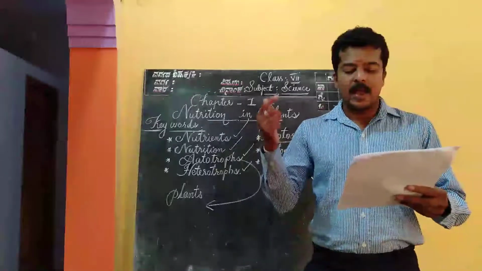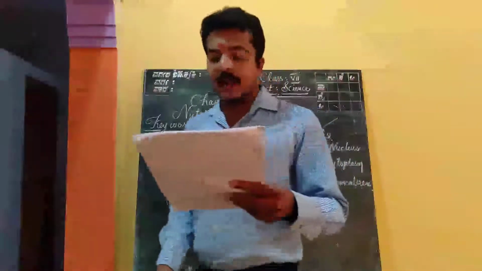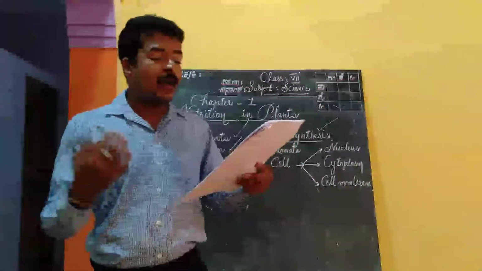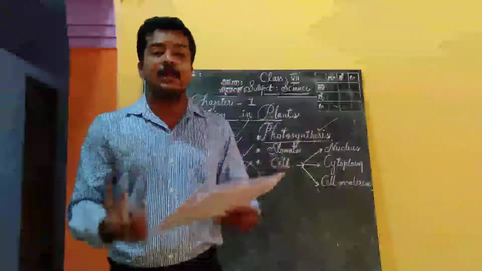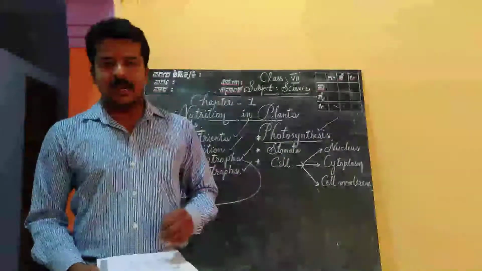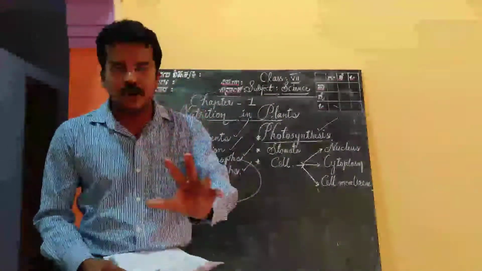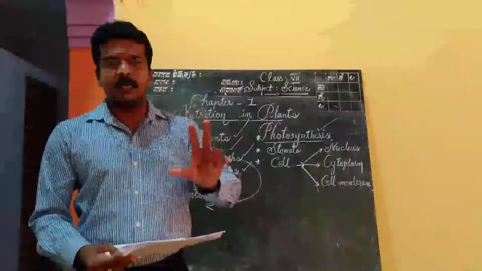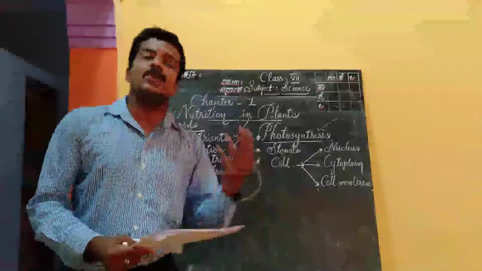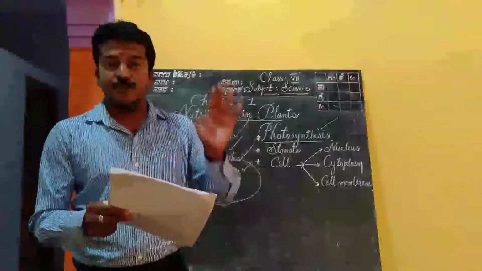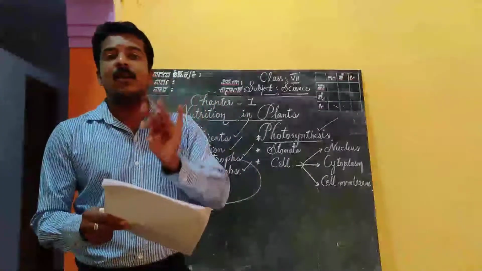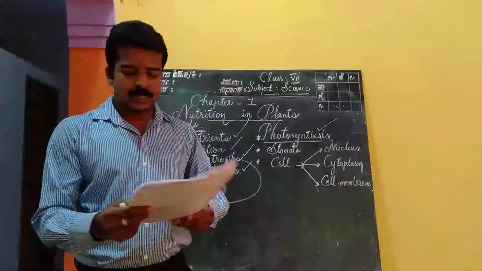And Paheli wants to know why our body cannot make food from carbon dioxide, water and minerals like plants do. That is different. Actually, plants are all called autotrophs, in the sense they prepare their food for themselves. Whereas animals and human beings depend on plants for their food, and that is the reason they are called heterotrophs. Okay, see.